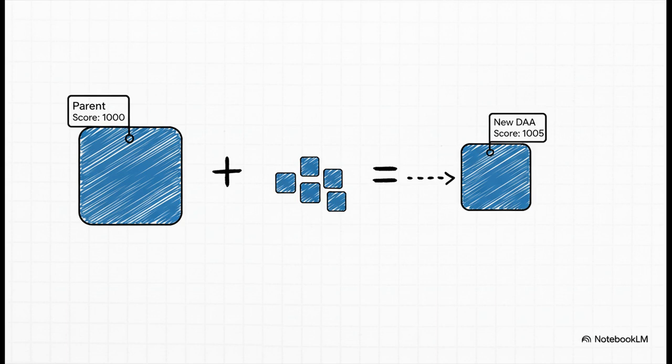Let's make this super concrete so it really sticks. Imagine a parent block has a DAA score of, say, 1,000. The network then finds 5 brand new blocks that are all above that blue score threshold. Well, the new block's DAA score is simply 1,000 plus 5, which is 1,005. It's just a continuous running total.